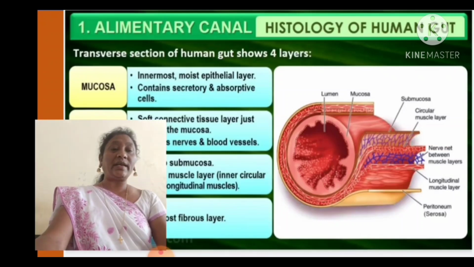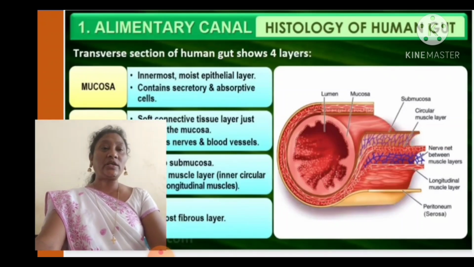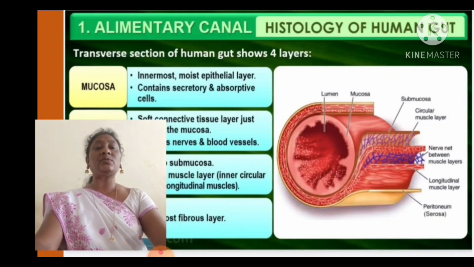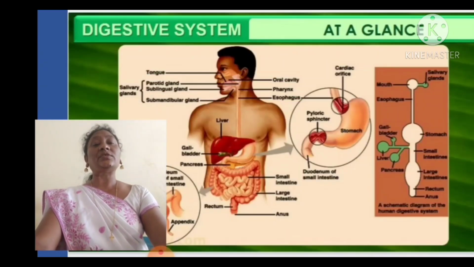The innermost empty space we call the lumen. Next to the lumen is the mucosa. Next is the submucosa, then the circular layer. Those are the different layers we find in a transverse section.